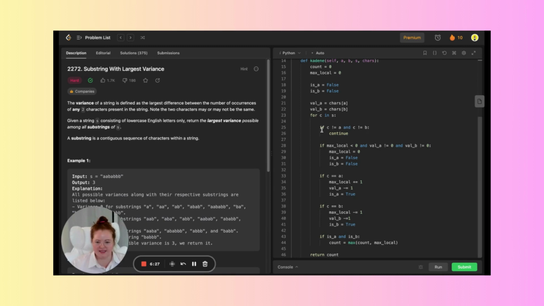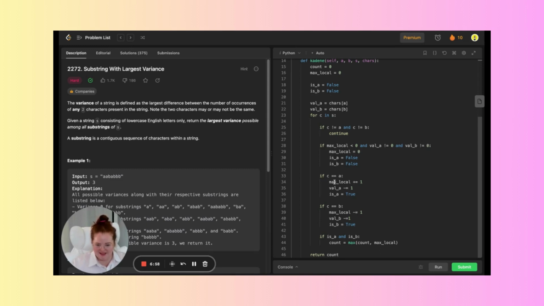if C is not equal to A and B, it continues to iterate. If max local is negative and val A and val B are both non-zero, it resets the max local. And then is A and is B would go back to their initial states.